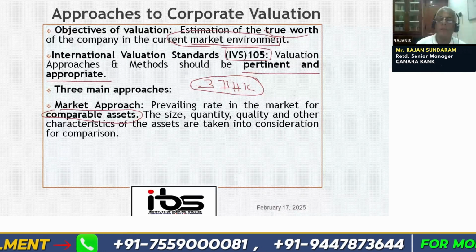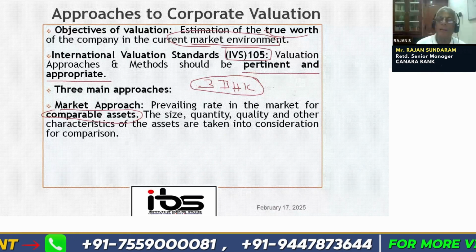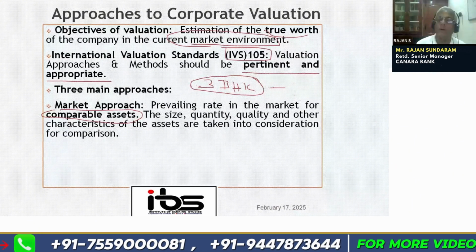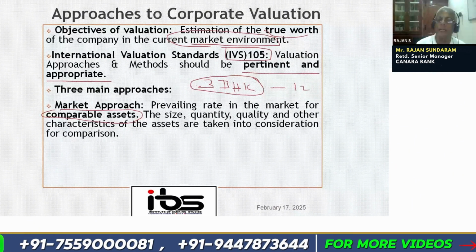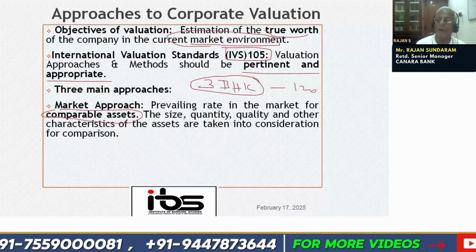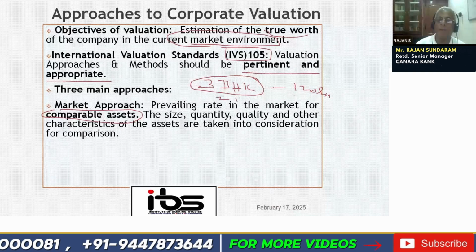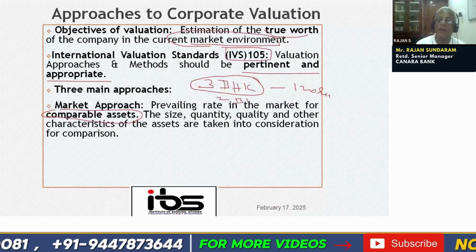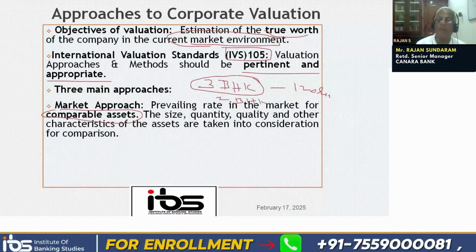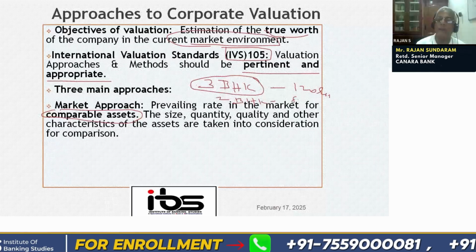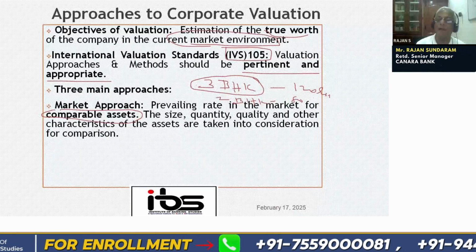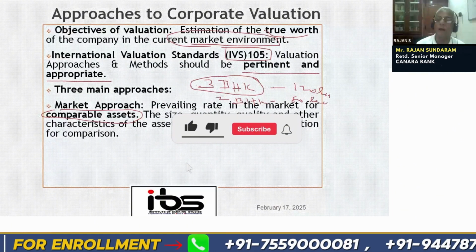Let us say a 3 BHK is selling at 1 crore or 120 lakhs. Suppose we are going to purchase a similar property, but it is a 2 BHK property, then we will say 120 by 3 into 2 or something, some 75 to 80 lakhs may be the reasonable valuation for this particular asset.